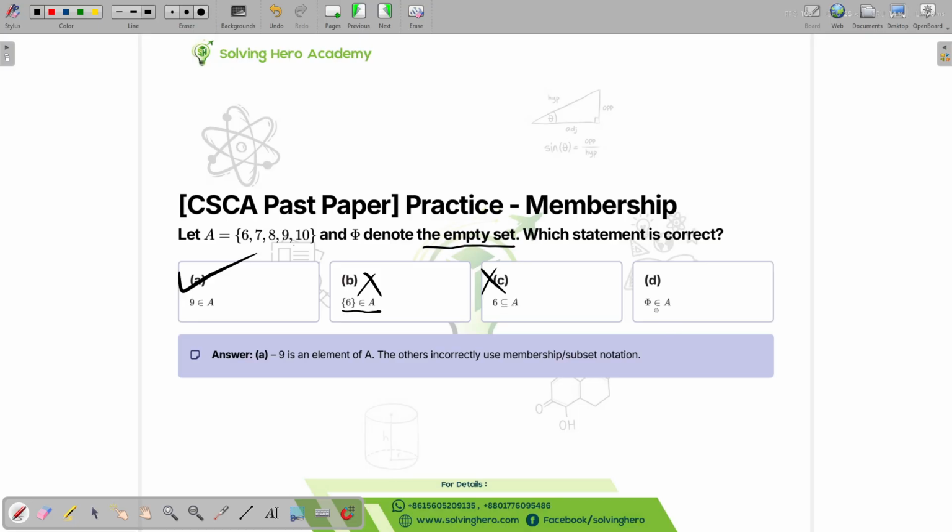This is also a set. This is also a set. This is what do we call it? This is an empty set. Okay, what does empty set mean? It means a set that has nothing in it. That's what an empty set is.